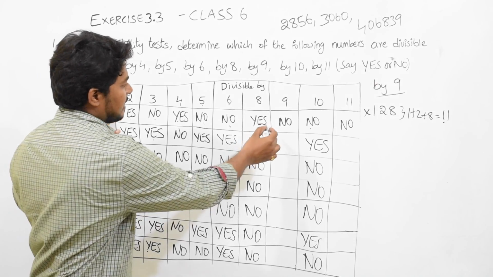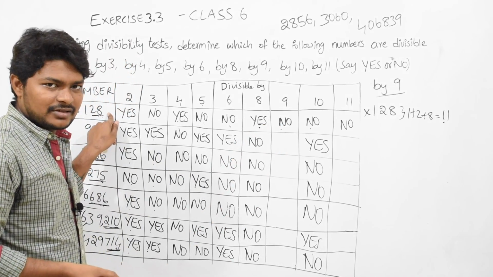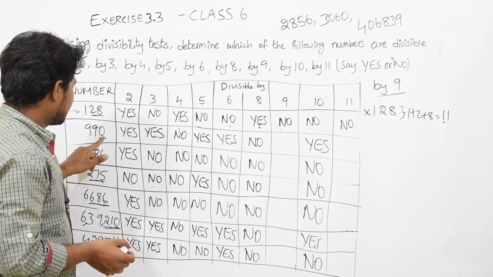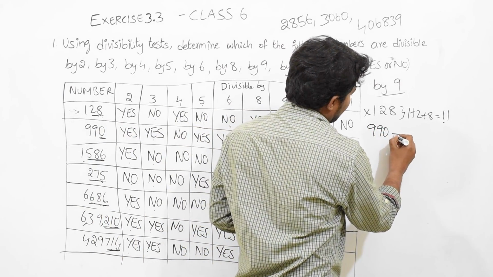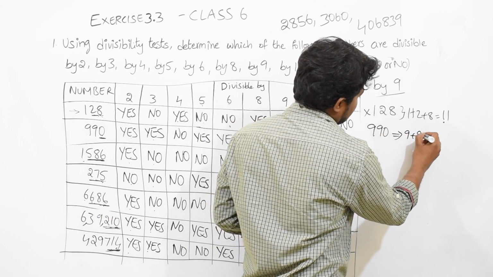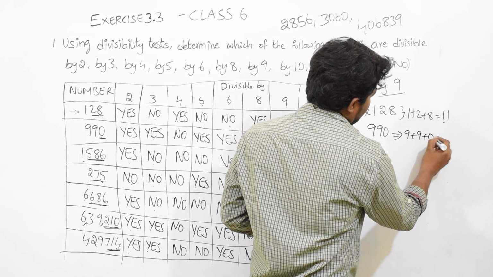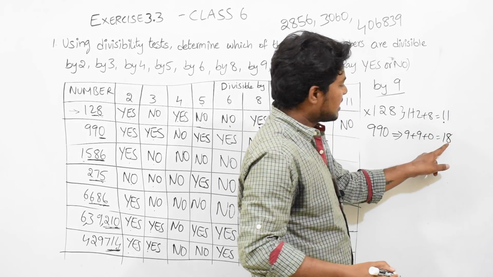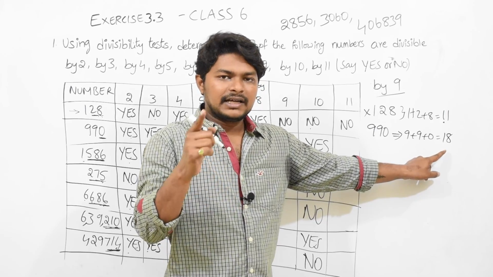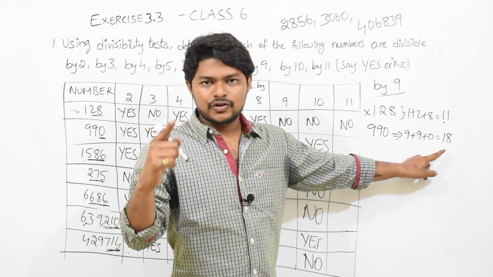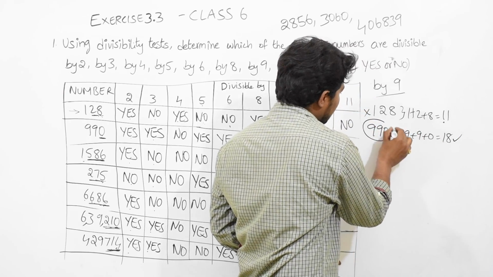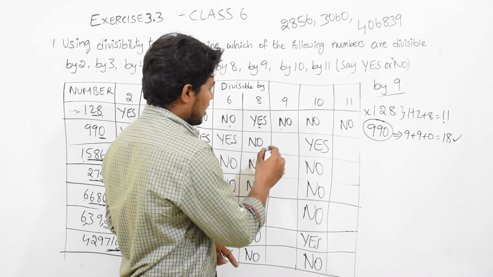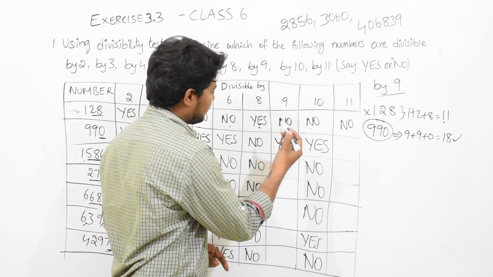Let's check. For 9 it is no. Yes. Correct. Next 990. You check the sum. 9 plus 0. 9 plus 9 is 18. Will this 18 come in the 9 table or not? 9 into 1 equal to 9. 9 into 2 equal to 18. True. So this is divisible by 9. So the answer will be yes.